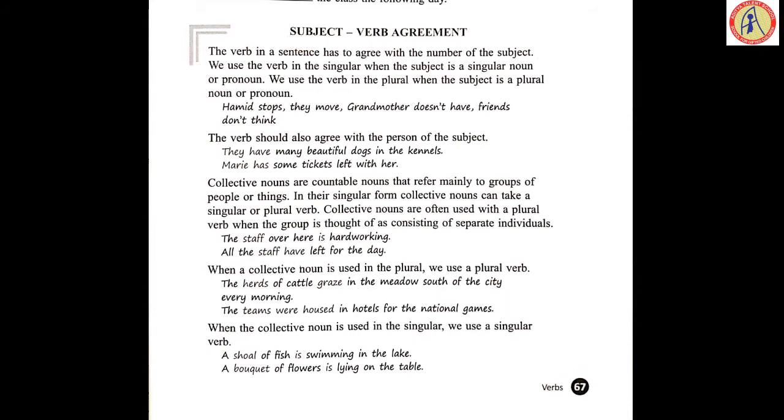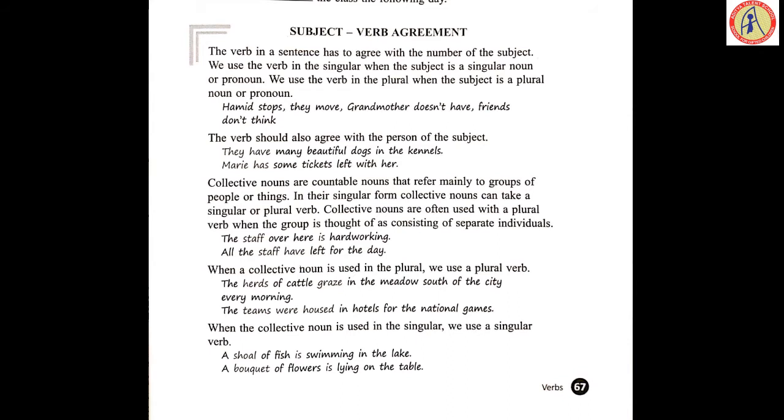Subject-verb agreement plays a very important role in English grammar. So if you are perfect with these rules, it is so easy for you when you are speaking to someone or else when you are writing any kind of information. Now come on, first one. The verb in a sentence has to agree with the number of the subject.